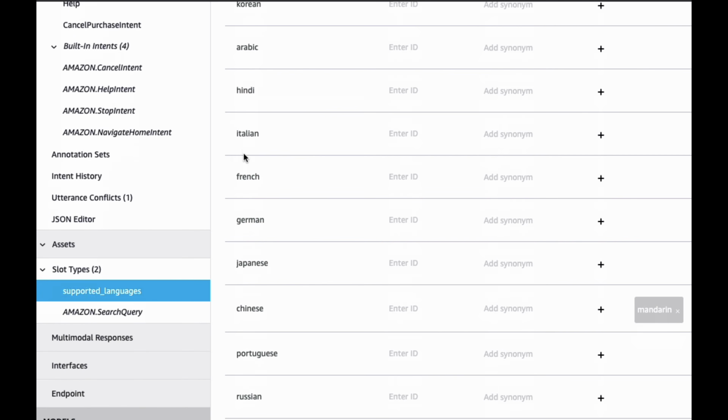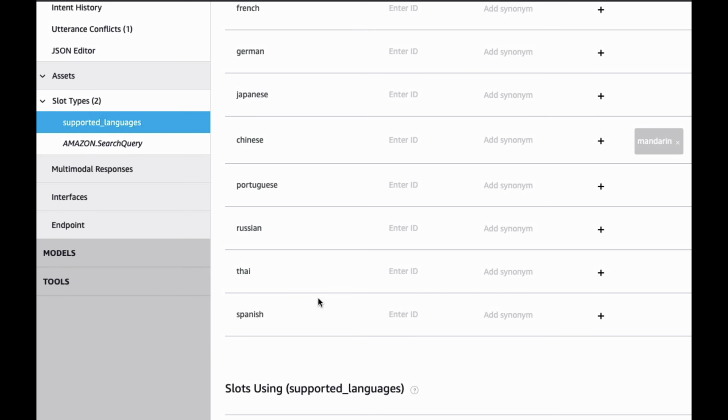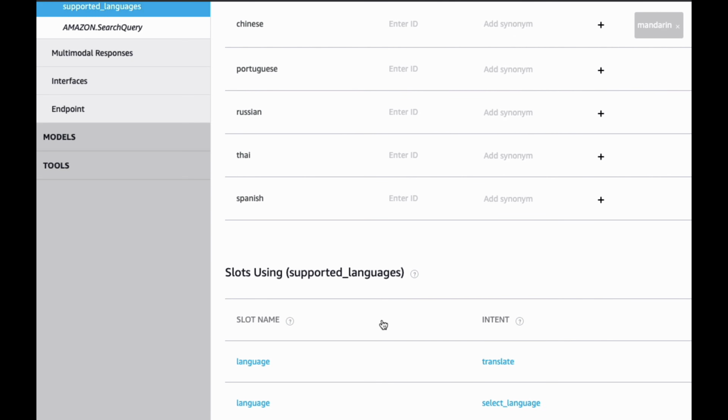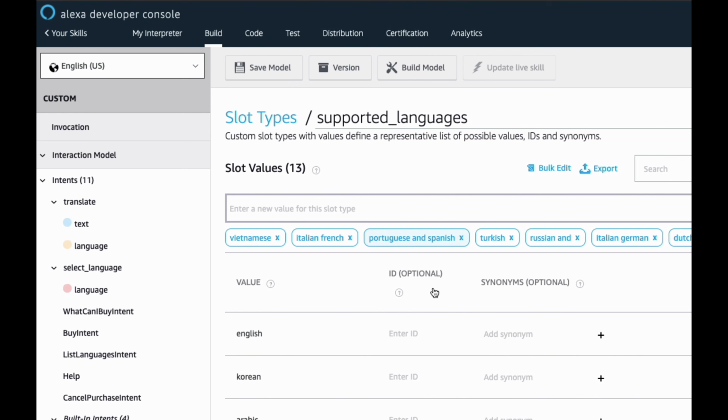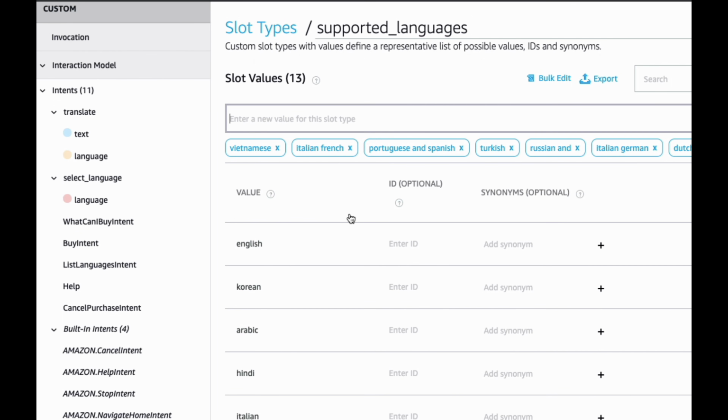So I put in the languages that we support, and Alexa will do that matching. And then you can put some other criteria in here. You can say, hey, the slot has to match, because if the person says change language to Yiddish or something that we don't support, it needs to throw a validation error to the user and say, hey, we don't support that, or that's not one of the offered slots. And so you can do all that within the slot here.